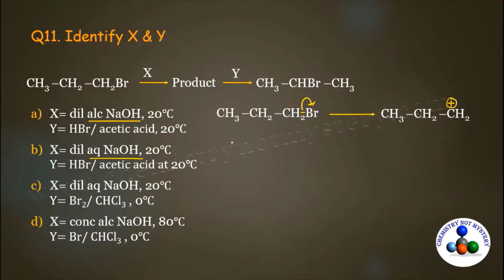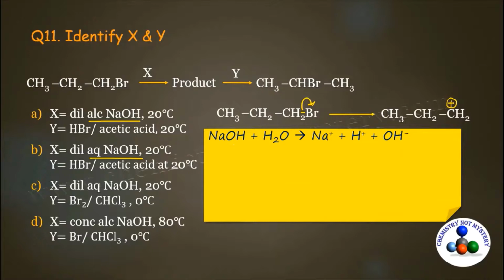So let's see what will happen if we take aqueous NaOH. Aqueous NaOH is a strong base. We all know that. When it dissolves in water, it will give you Na plus and OH minus ion.